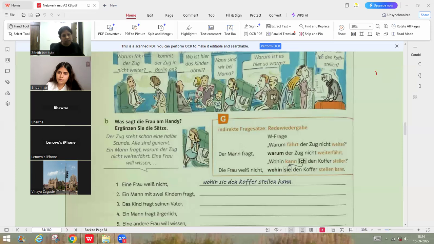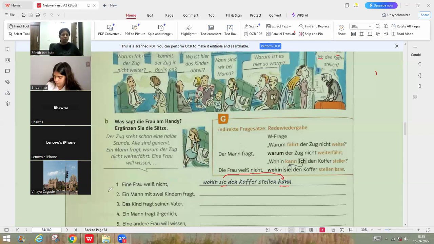Fortunately, or unfortunately, both ich and sie take the same conjugation in present tense. Yeah, it is actually conjugated according to sie only. Okay, understand, right?